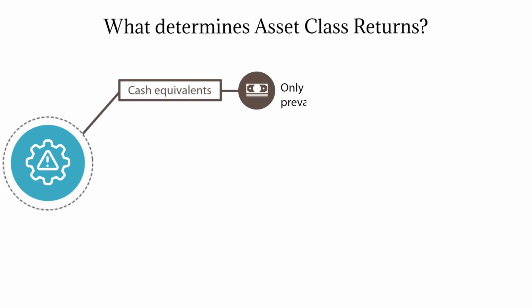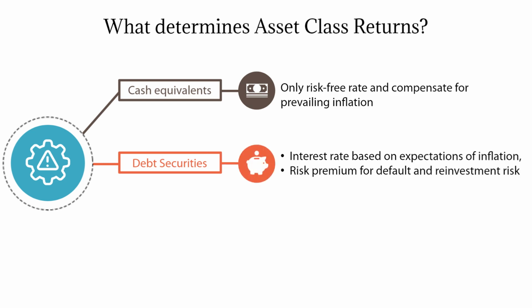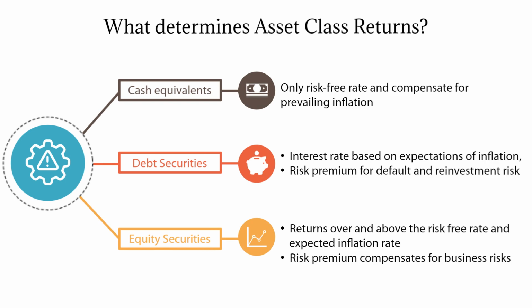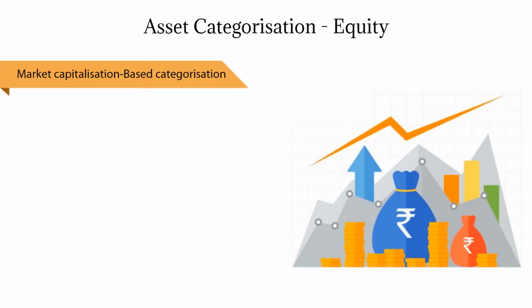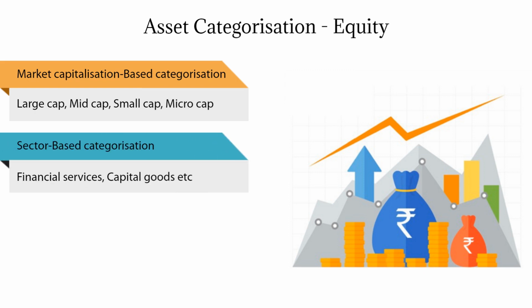Cash equivalents need to compensate for the inflation, debt securities need to compensate for default and reinvestment risk, and equity securities for business and economic risks. Market capitalization-based categorization of equity is common, since liquidity, risk and return are impacted by size. Operational risk factors vary across industry sectors, leading to sector-based categories.